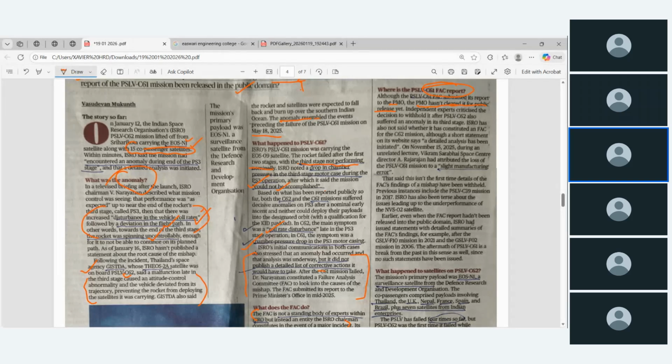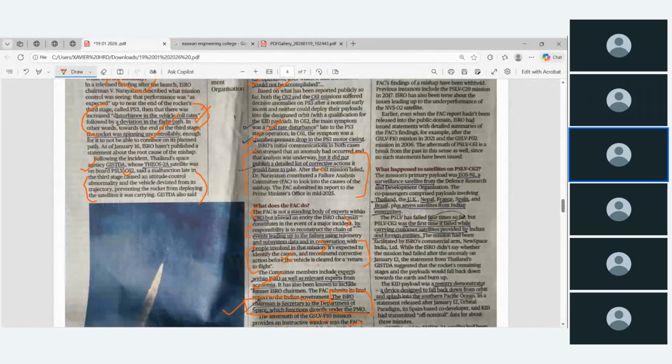Analyze carefully before writing. Whenever a question related to this comes, they gave the report based on the committee. They said the mission failed due to a slight manufacturing error. And what happened to the satellites on C62? Again, it is repeating. We had an Earth observation surveillance satellite from DRDO on board, and other co-passenger satellites from Thailand, UK, Nepal, France, Spain, Brazil, plus 7 satellites from Indian entities.